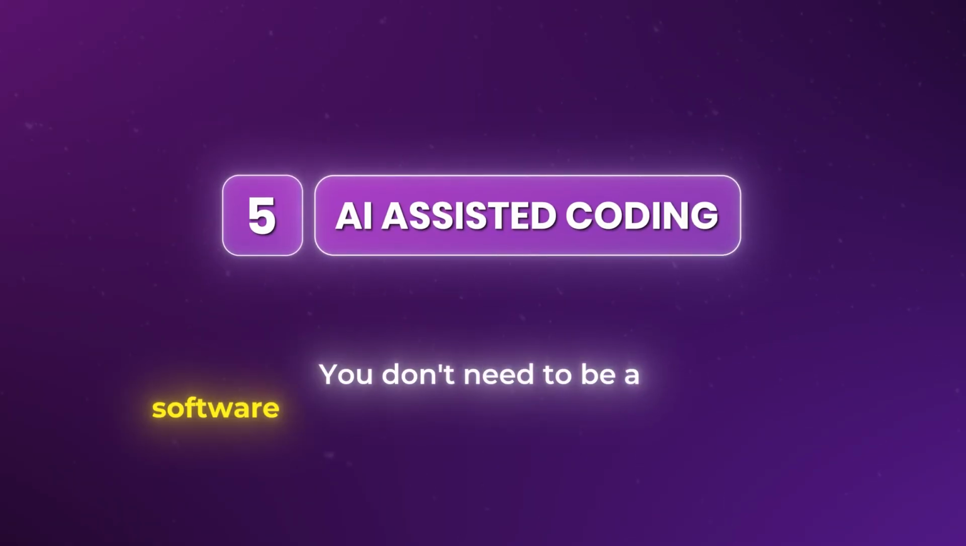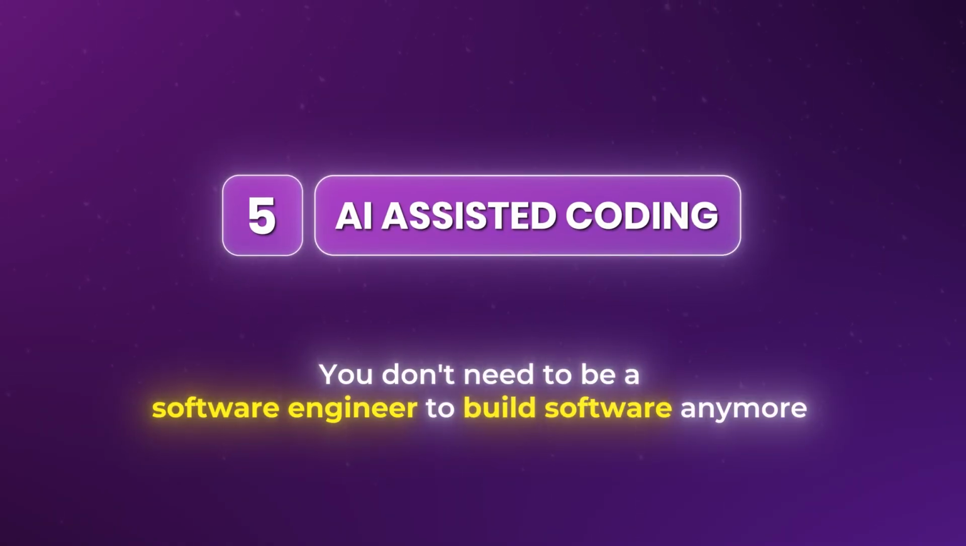This brings us to fundamental number 5. The fifth fundamental is realizing that you don't need to be a software engineer to build software anymore. We have entered the era of AI-assisted coding, sometimes called vibe coding. The reality is that you can now describe what you want in plain English, and the AI will write the actual code for you.